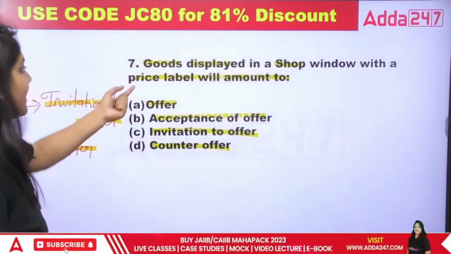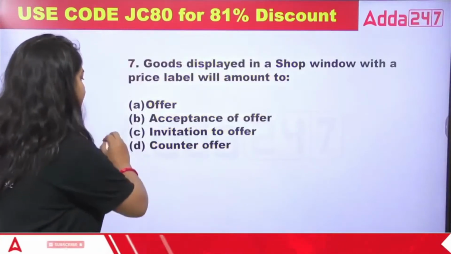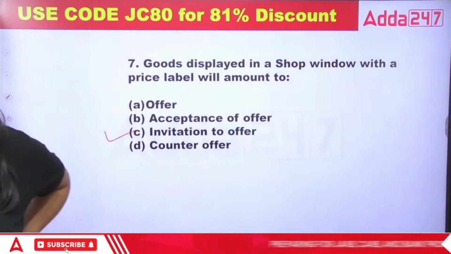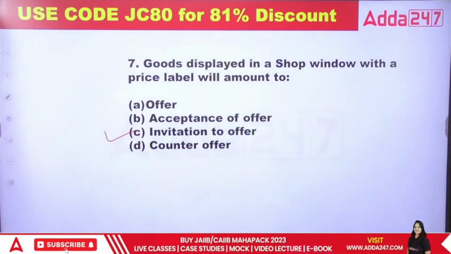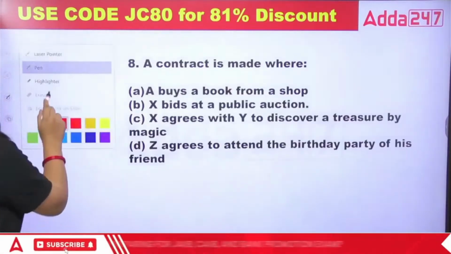Got it? So class, goods displayed in a shop window amount to an invitation to offer. So for the 7th one, C is the right answer. Okay, C is the right answer. Next, the 8th one.